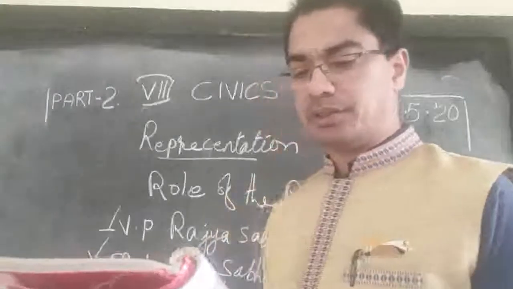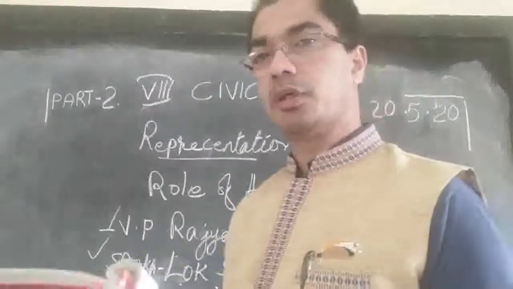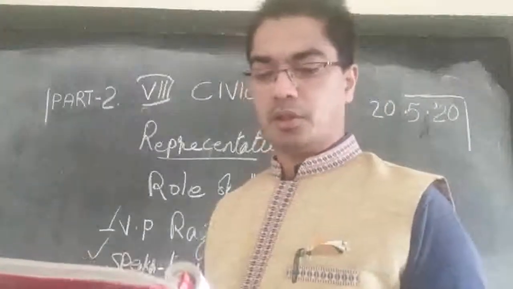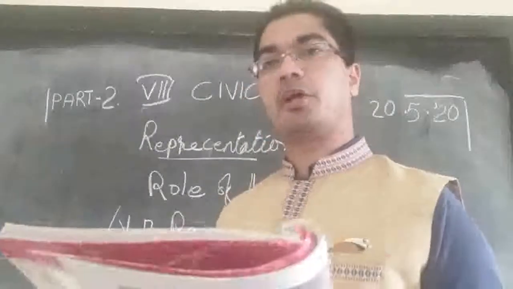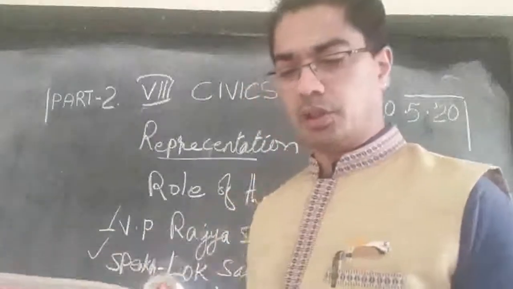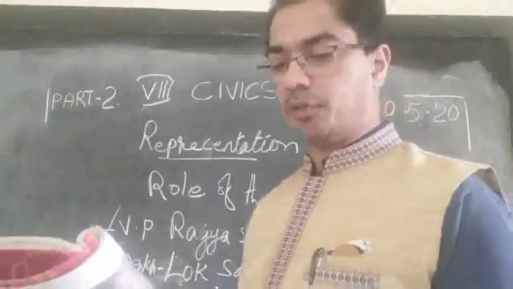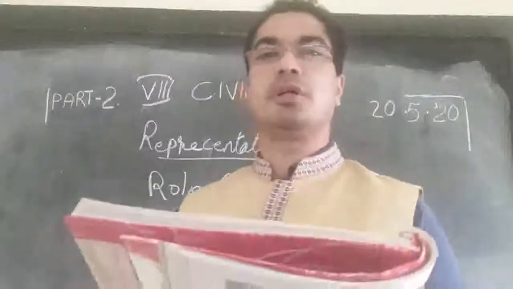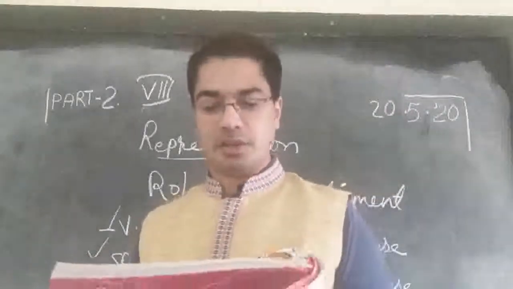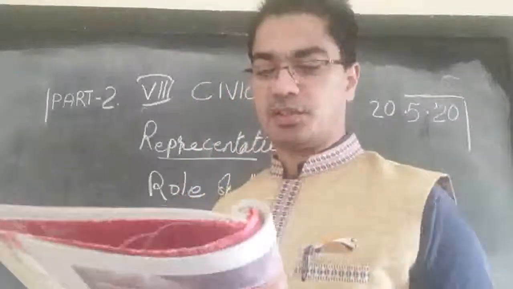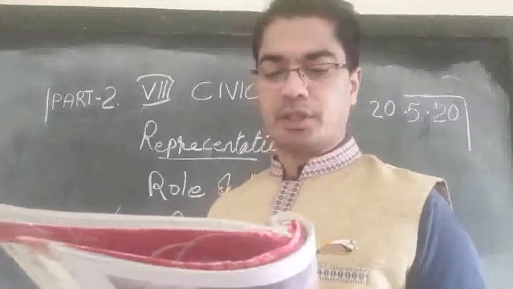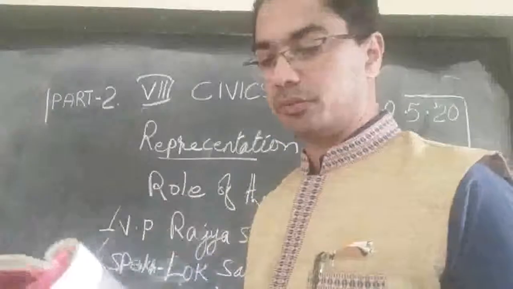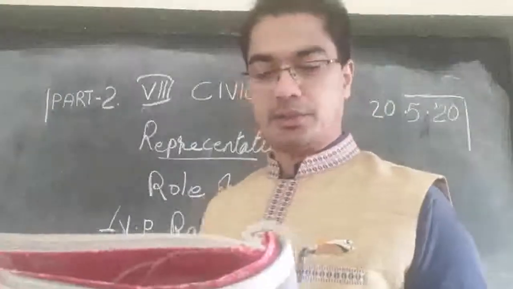Then Kerala Congress J, they won 2 seats. Then Muslim League, they won 2 seats. Then the Peasants and Workers Party of India, they also won 1 seat.